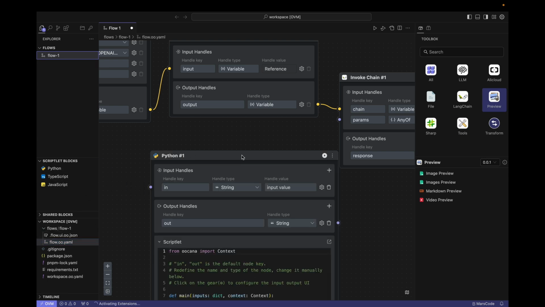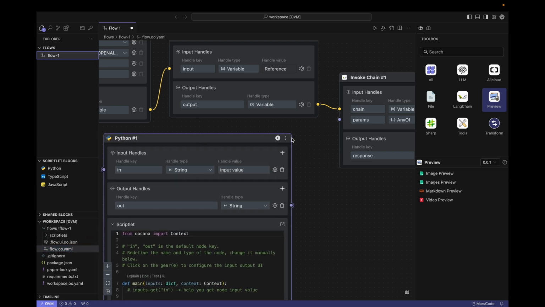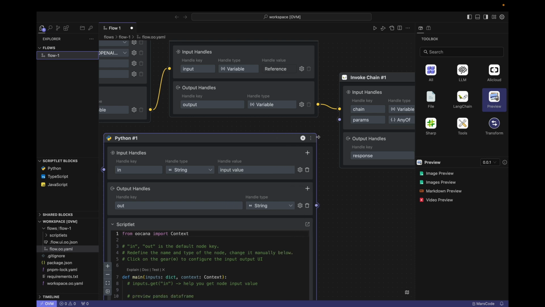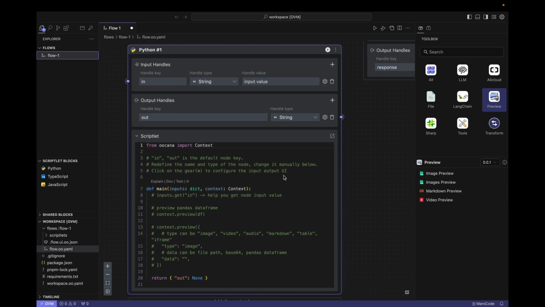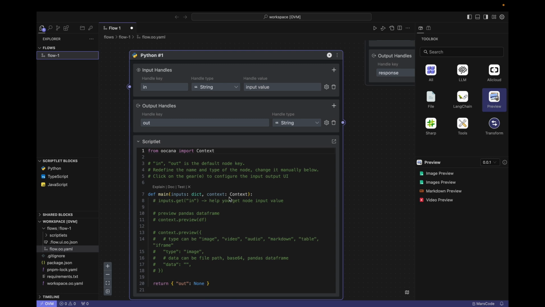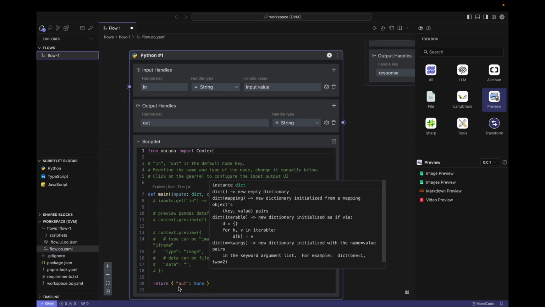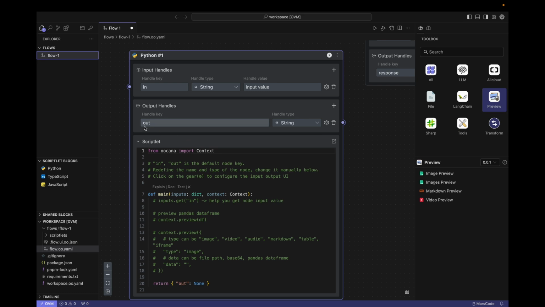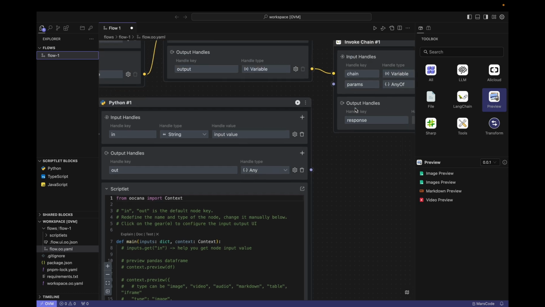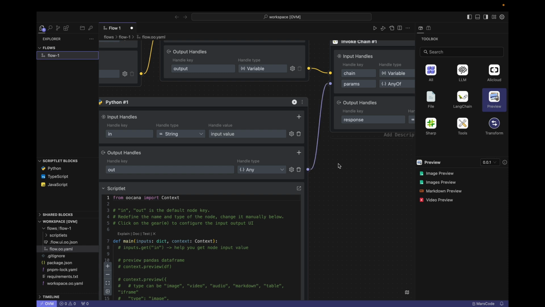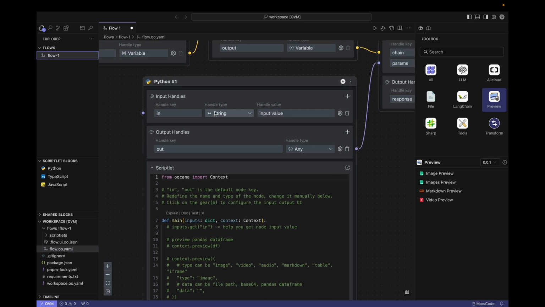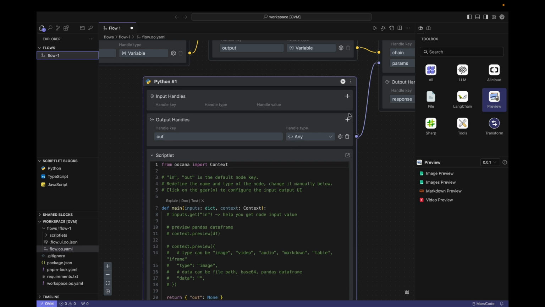Here, we drag in the Python block. In this way, there is a code editor in which we can write Python code. This code will call the main function, and its return value should construct the dictionary object we need. This code outputs a field called out, which corresponds to here on the panel. I want the type of this out to be compatible with dictionary, so I change it to any, then connect it to the params field of invoke chain. In addition, for this Python code, input is useless, so I delete this in field.